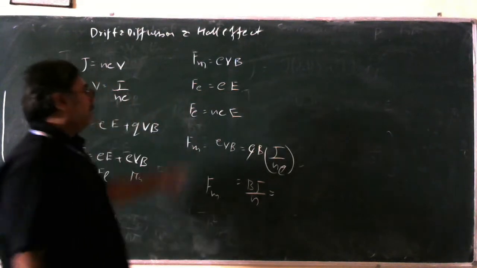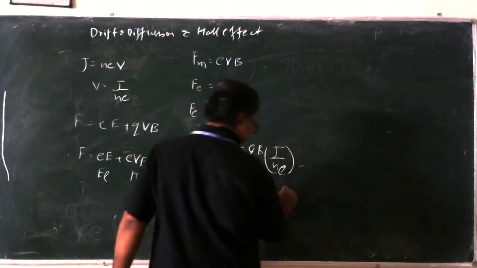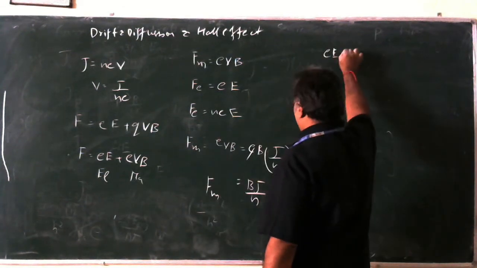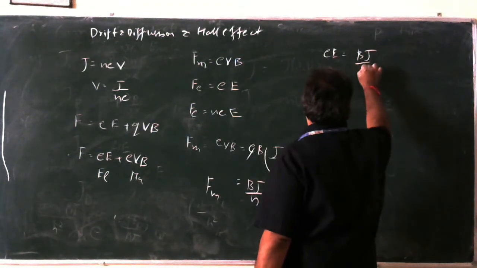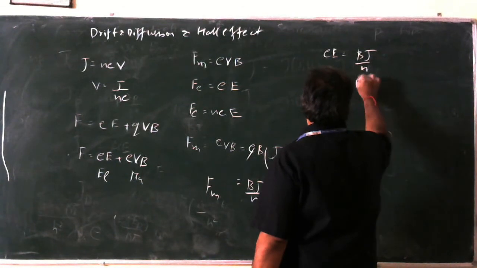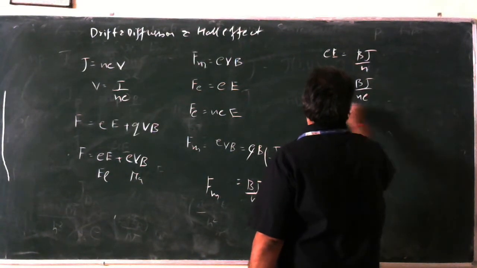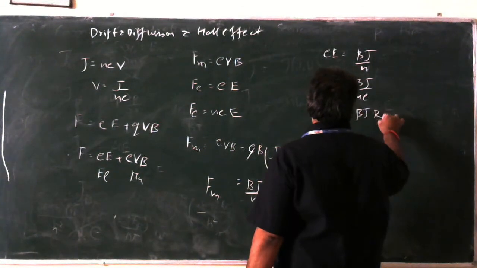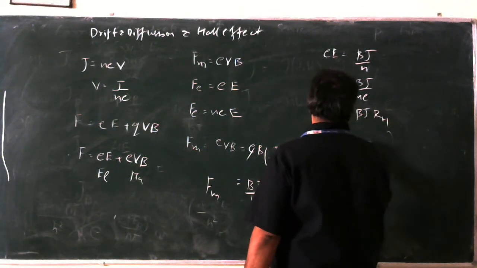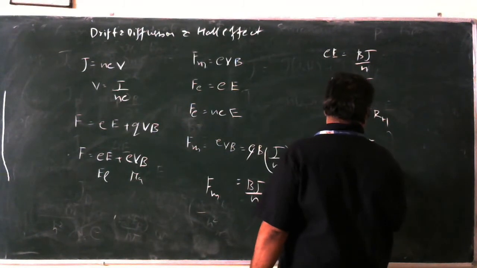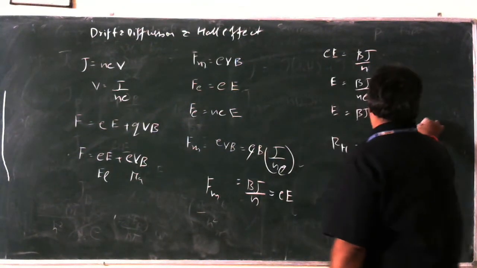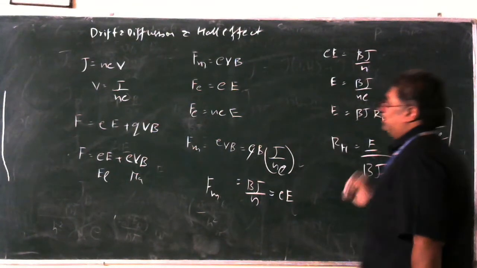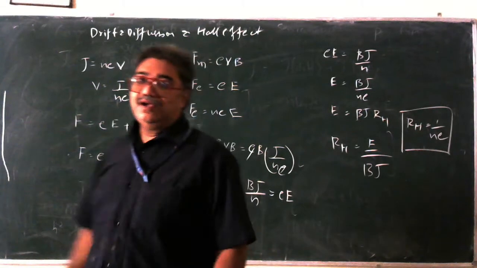And what is the electric force we have? Small e into capital E. So we are going to have small e into capital E equals V into J by n, or E equals V into J by n e, or E equals V J 1 into RH, or RH equals E by B into J, where RH equals 1 by n e. We call this the Hall coefficient. So this is the Hall effect.